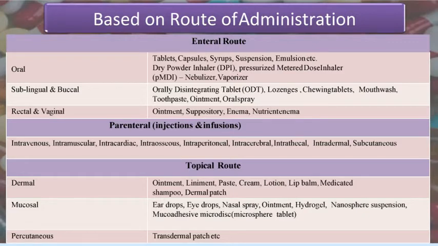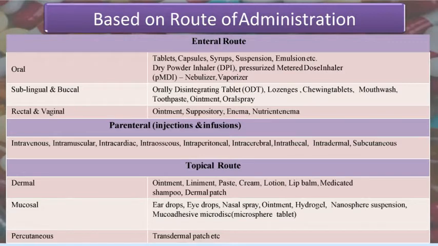First one is the enteral route. It is divided into types, that is oral, sublingual, and rectal and vaginal. In the enteral route, that is inside the body cavity, the rectal and vaginal are also added to this type of route of administration. In the oral route, examples such as tablets, capsules, syrup, suspension, and emulsions are there.